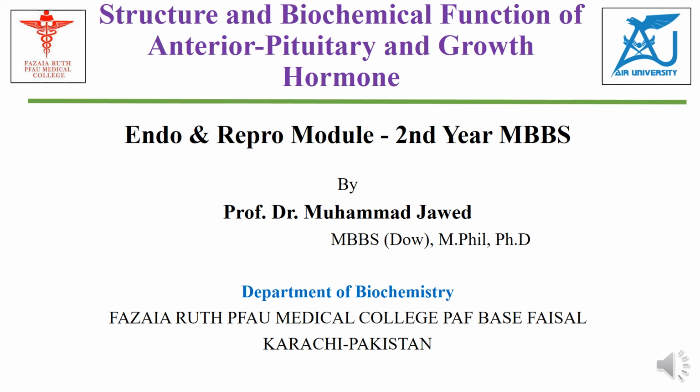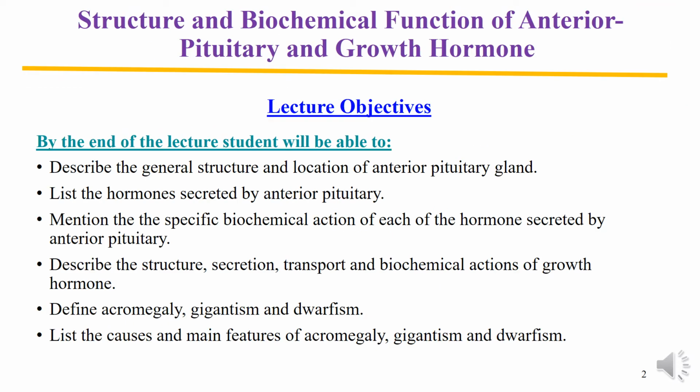You are welcome to attend the third lecture of biochemistry in the module of endo and reproduction. Let's see the objectives of this lecture. Today we will try to describe the general structure and location of the anterior pituitary gland. Then we will make a list of hormones secreted by the anterior pituitary gland.